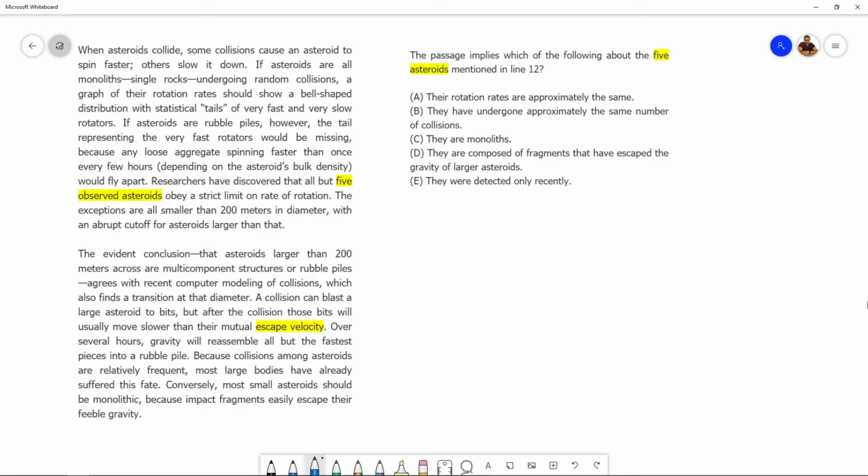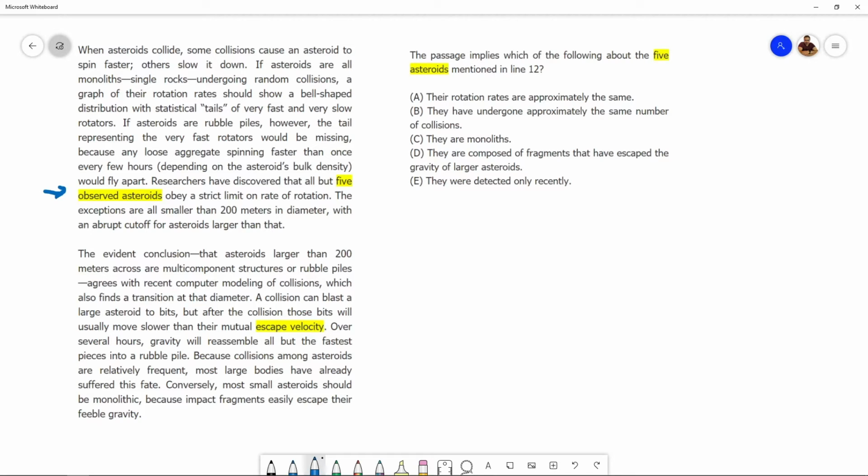Here's the first one. The passage implies which of the following about the 5 asteroids mentioned in line 12? These 5 asteroids. Okay, let's go through that portion again. Researchers have discovered that all but 5 observed asteroids obey a strict limit on rate of rotation. So all except for these 5 rotate within a certain speed limit. These 5 rotate faster. The exceptions, all these 5, are all smaller than 200 meters in diameter. Okay, all right, let's get into the answer choices then.